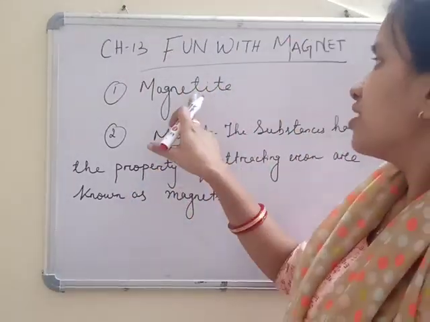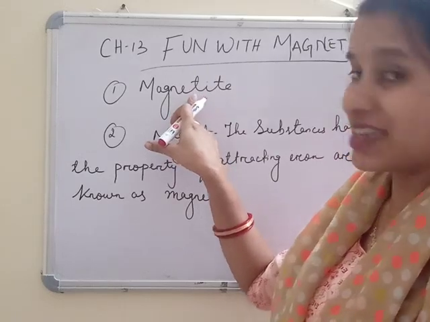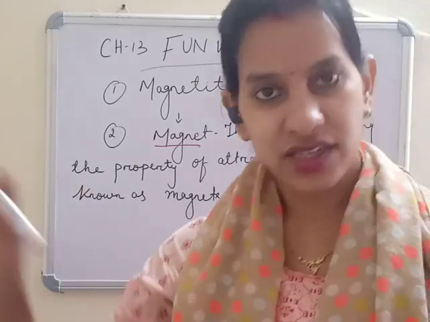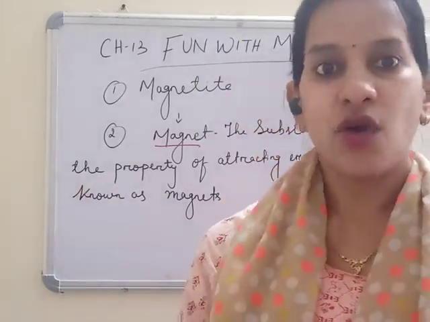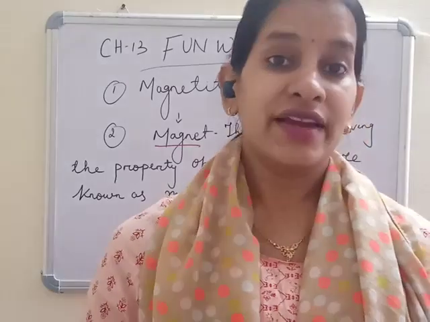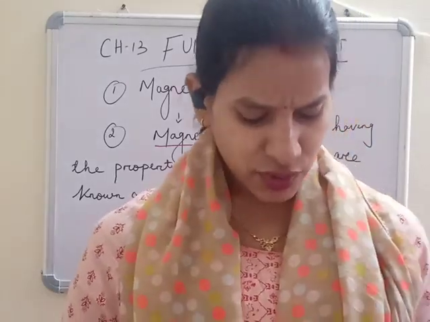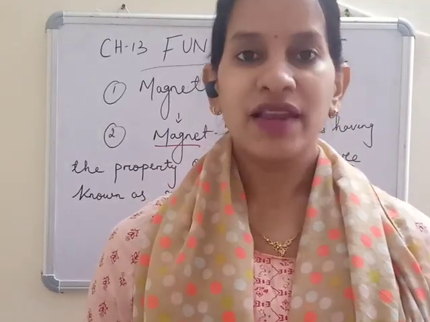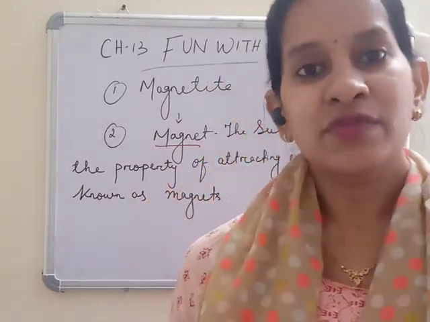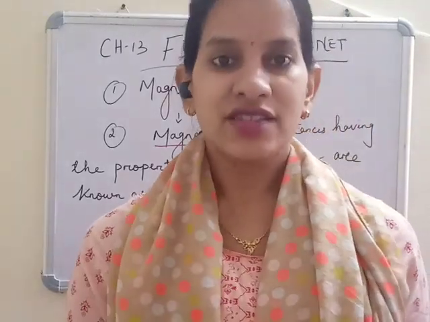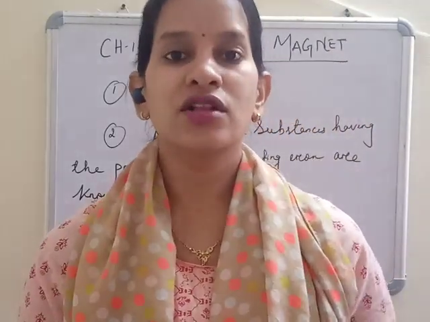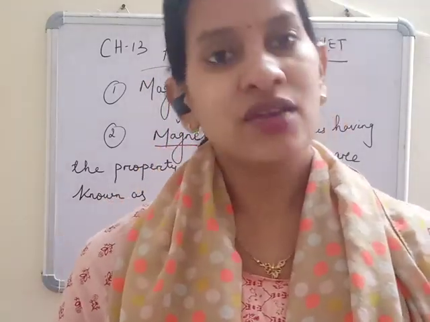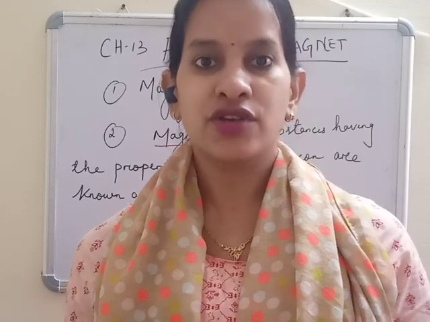The previous name of the magnet was magnetite, as it is believed to have been discovered at a place called Magnesia, so the name was given accordingly. There is also a story behind the discovery of the magnet. It is told that there was a shepherd in a place in Greece. His name was Magnes. One day he took all his goats and sheep for grazing on the mountain, and he was sitting on some of the mountain rock.